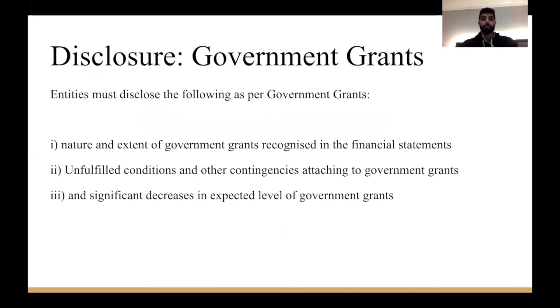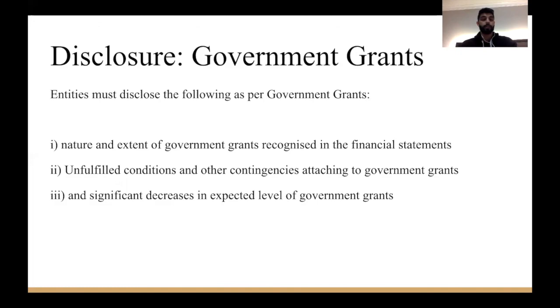So going into disclosures, an entity must disclose the following as per government grants: the nature and extent of government grants recognized in the financial statements. Going back to our two examples, Aura Cannabis and Imperial Ginseng, they both did a great job of describing the nature and the extent of the government grant. That way we can assess whether it's under IAS 20 or IAS 41.